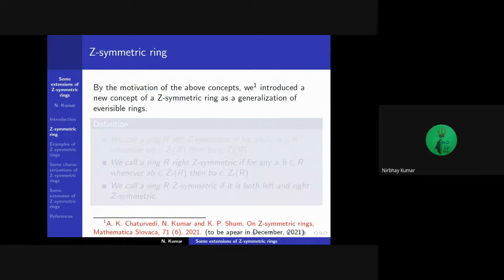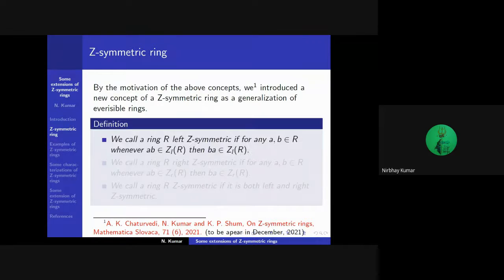By the motivation of the above concepts, we introduce a new concept of a Z-symmetric ring as a generalization of irreversible rings. We call a ring R left Z-symmetric if for any a, b in R, whenever ab belongs to Z_l(R), then ba belongs to Z_l(R).